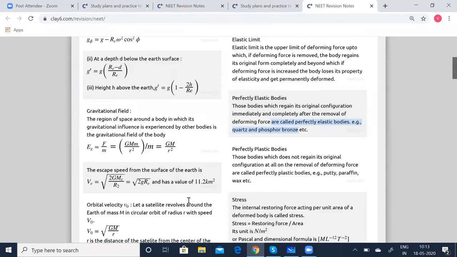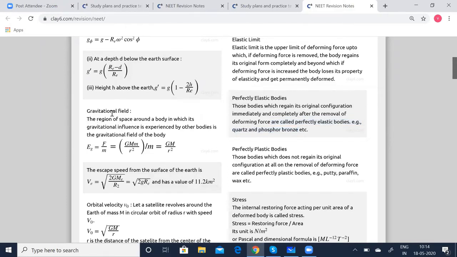So remember, you'll have to analyze the problem quickly and apply the formula. You'll have to immediately think, okay, this is the data given, what should I do? I have to apply this formula. Okay, let me apply this. These are the places where you can make use of these revision notes. It's really going to be handy for you.